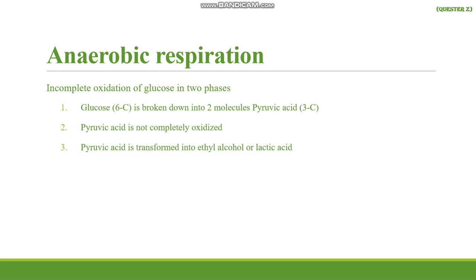While in anaerobic respiration, there is incomplete oxidation of glucose. Why? Because of the absence of oxygen. In the first phase, that is similar to aerobic respiration, glucose is broken down into two molecules of pyruvic acid. In the second phase, you can see pyruvic acid is not completely oxidized. It is transformed into two products, ethyl alcohol or lactic acid. So it can be ethyl alcohol or lactic acid depending upon the substrate that is present. So if all the bonds are not broken down because of the absence of oxygen, we will yield less amount of energy, because many CH bonds are left unbroken.